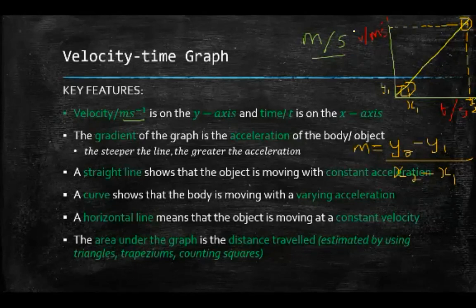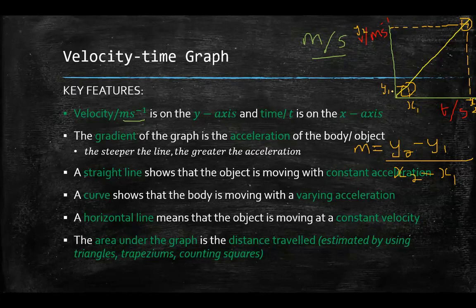And this would be y2. So notice all my y values, so y1, y2, they are on the y-axis. Of course, that's why it's called y1 and y2, right? And for this particular graph, the quantity that's on the y-axis is velocity, right?